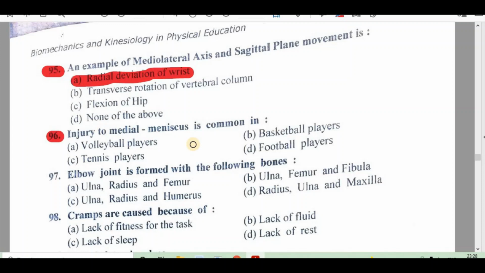Injury to medial meniscus is common in A. Volleyball player, B. Basketball player, C. Tennis player, D. Football player. Right answer is D. Football player. 97. Elbow joint is formed with the following bones: A. Ulna, radius, femur, B. Ulna, femur, fibula, C. Ulna, radius, humerus, D. Radius, ulna and maxilla. Right answer is C. Ulna, radius and humerus.